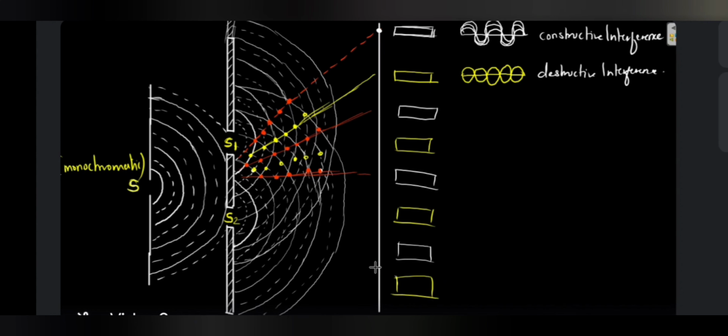And the third observation which was seen over here was, if two independent sources, that is incoherent sources, are used instead of coherent sources, then the interference pattern will not be permanent, or the position of the bright and dark fringes will not remain fixed. They will be anyhow seen. So we won't have a fixed pattern like we get in this case wherein we use coherent sources of light. There will be unequal fringes produced in that case. So these are the observations made from Young's double slit experiment.